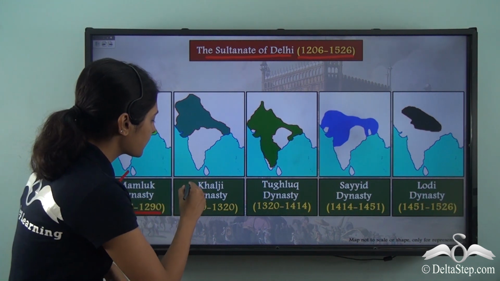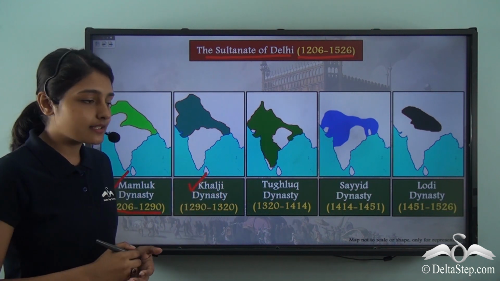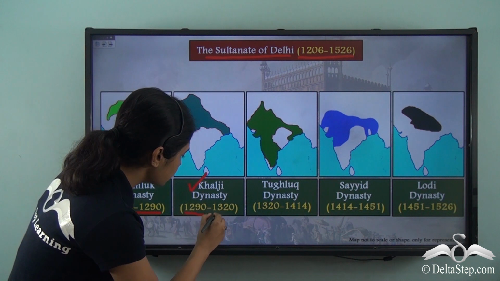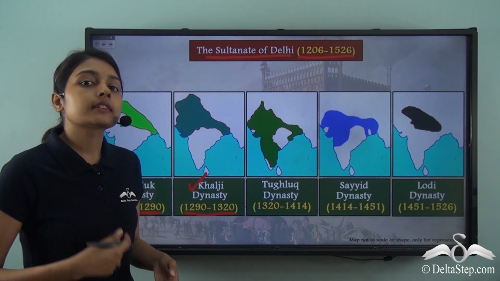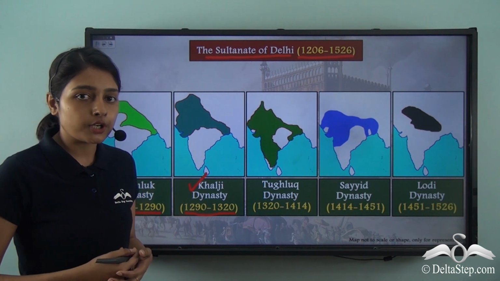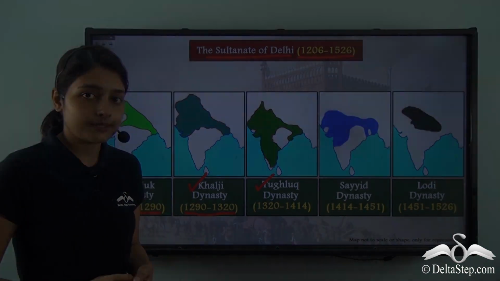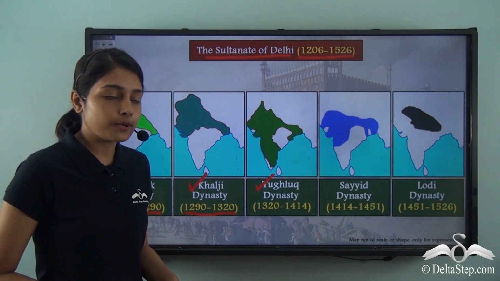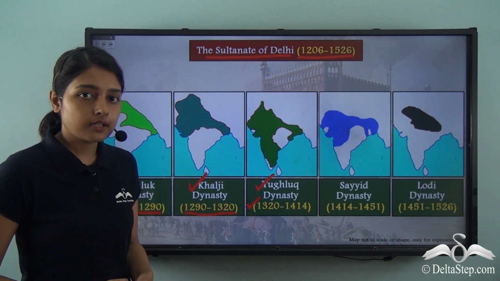It was the Khalji or the Khilji dynasty. This dynasty ruled from 1290 to 1320. The third dynasty that comes up on our list is the Tughlaq dynasty. This dynasty ruled from 1320 to 1414.